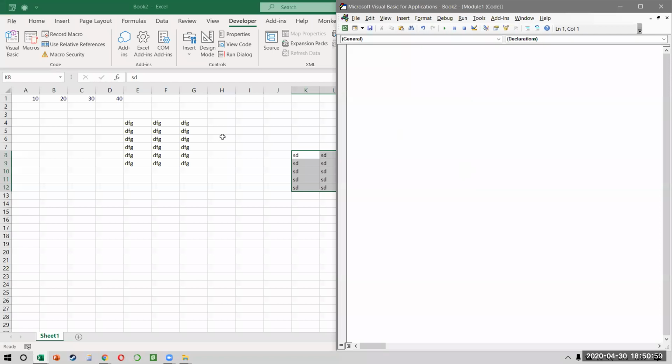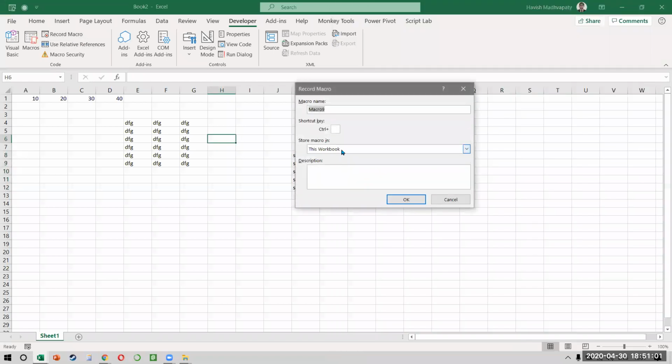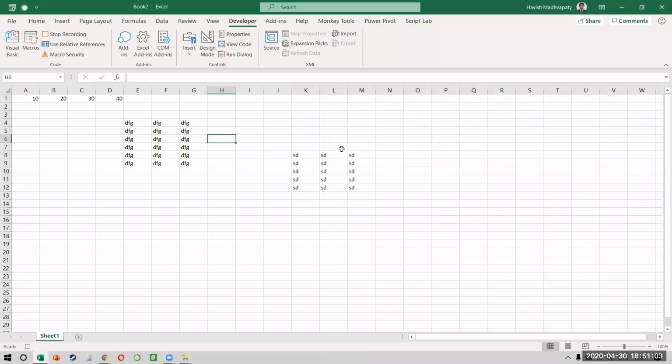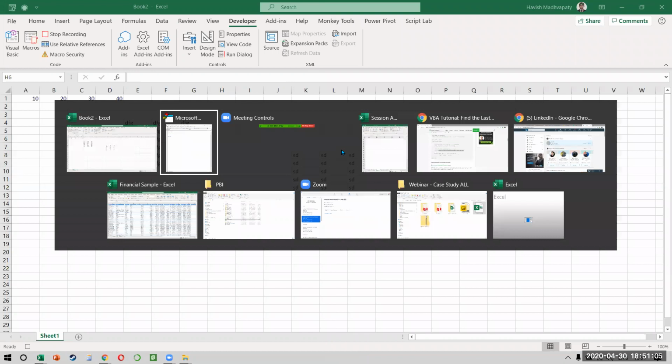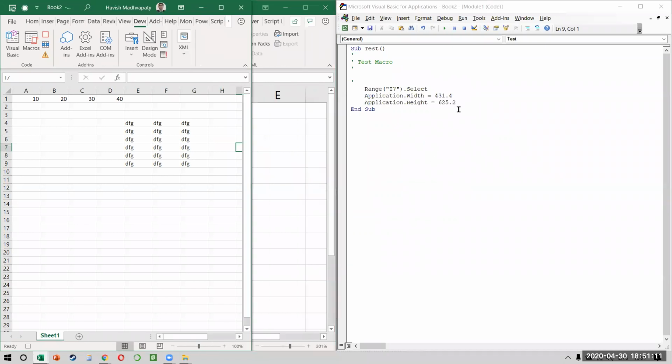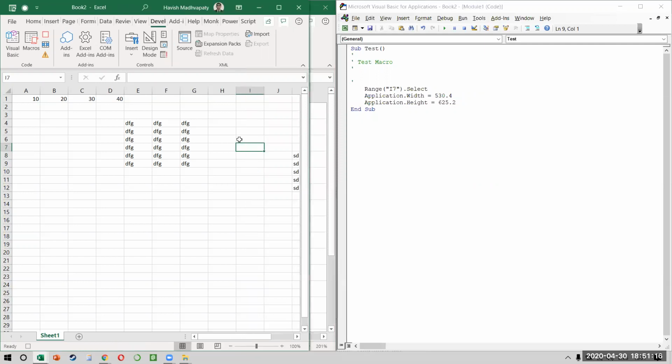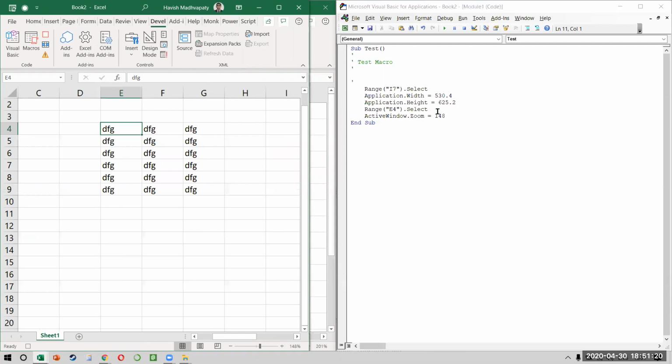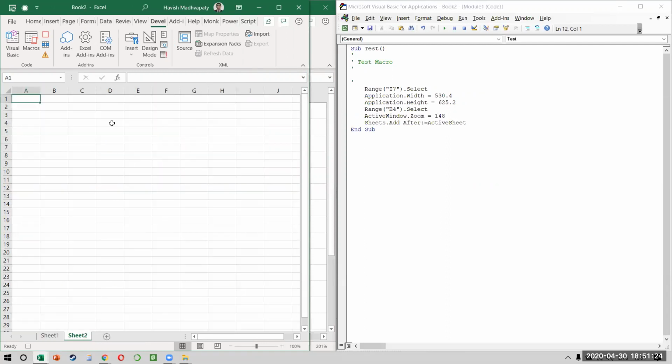You will be surprised to know that if I record a macro, even something like reducing the size of my window is also recorded. Do you see this? Application.width, application.height. So if I increase it again, it records that. If I increase the zoom level of my sheet, it also records that. If I add a sheet, obviously it is going to record that.